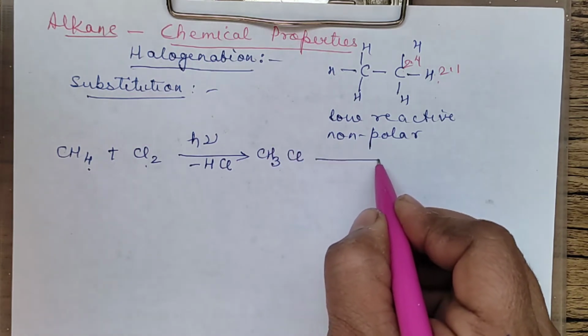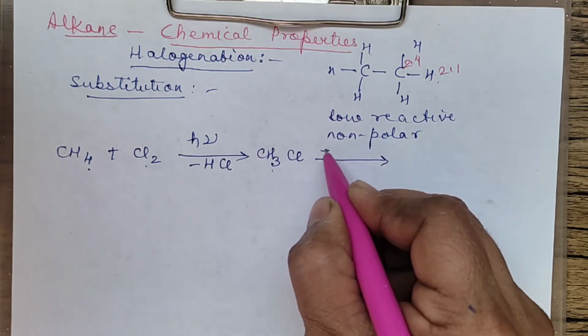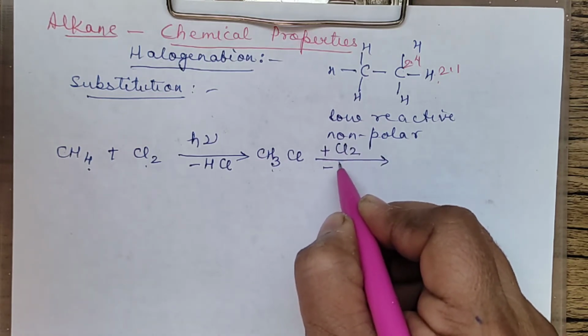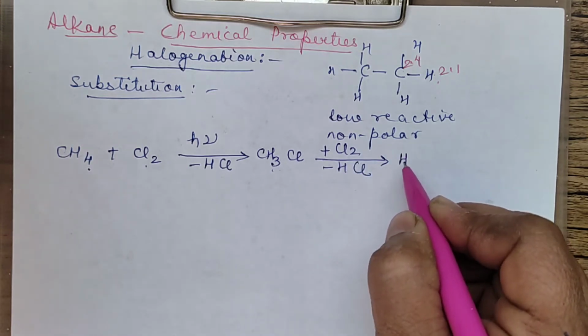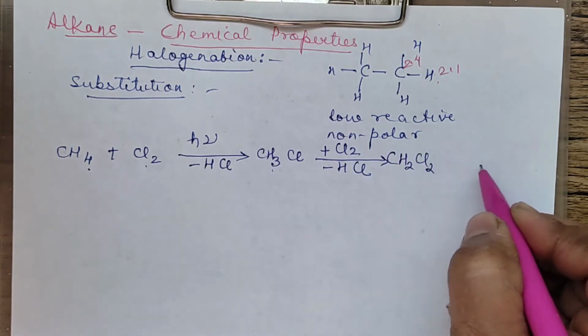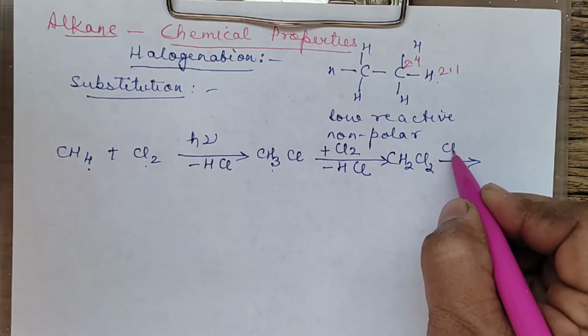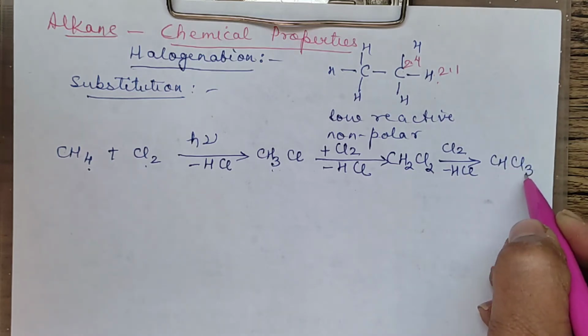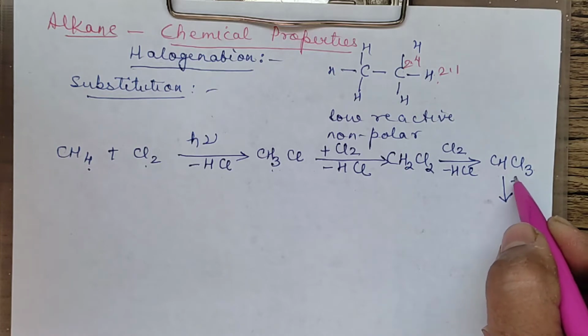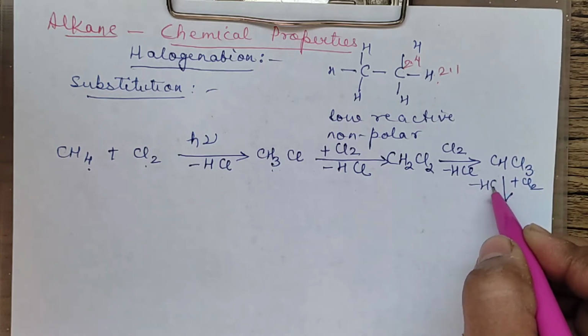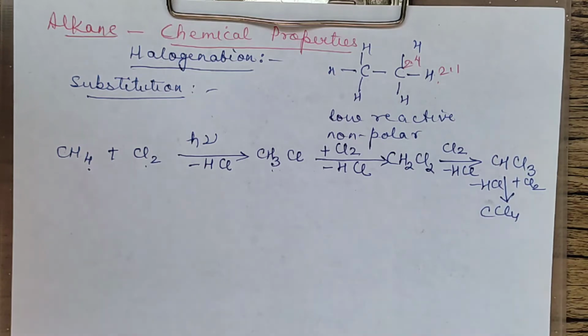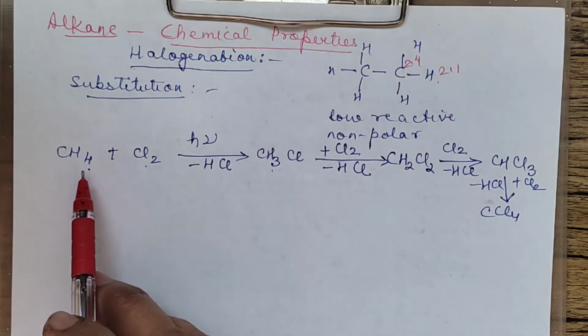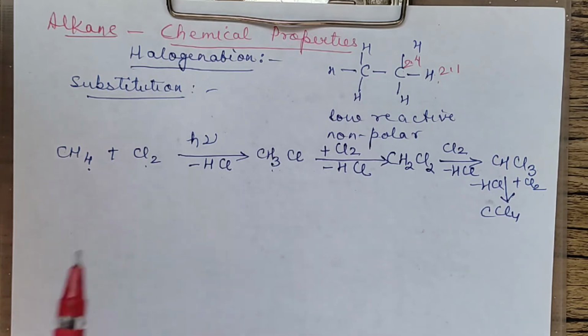Right. So again, because hydrogen is still present, chlorine can add on again, one H and one Cl will come out. So you will have now CH2Cl2. Still hydrogen is there, so one more chlorine can add on, minus HCl. You will have now CHCl3. Still hydrogen is there, so plus one more chlorine and minus HCl, you will have CCl4. So that means one by one all hydrogens are replaced by halogen, right? This is a substitution. Substitution means it's a replacement. H is being replaced by a chlorine atom.